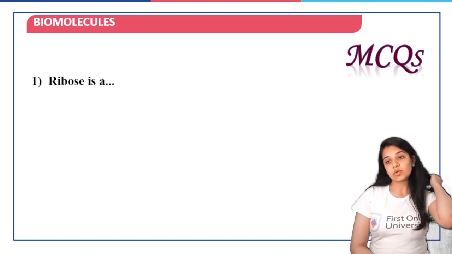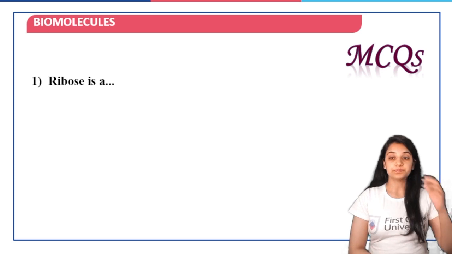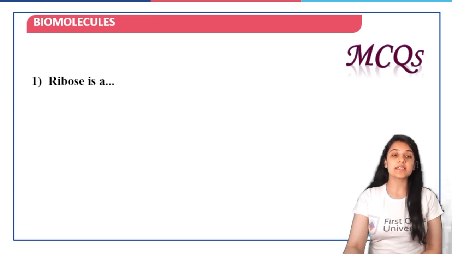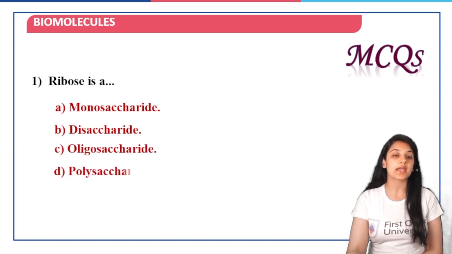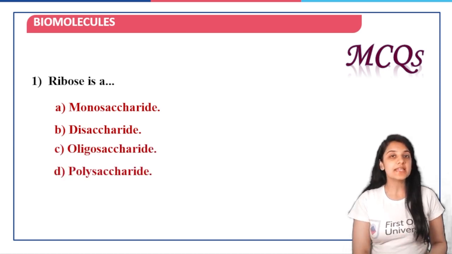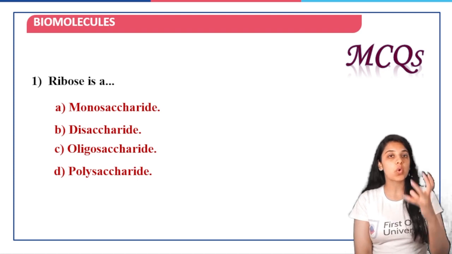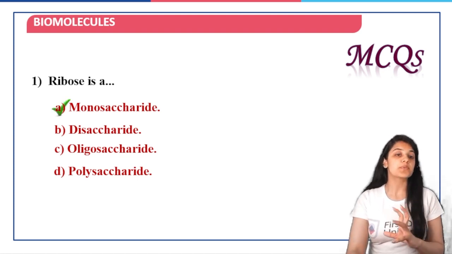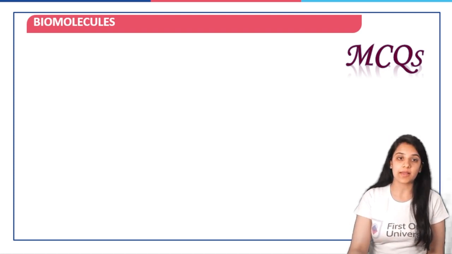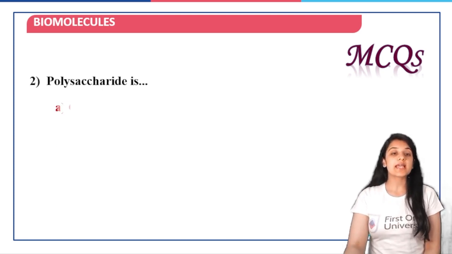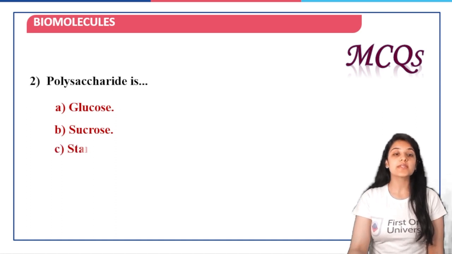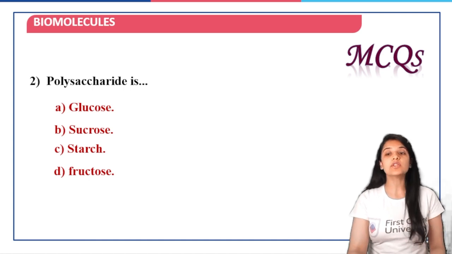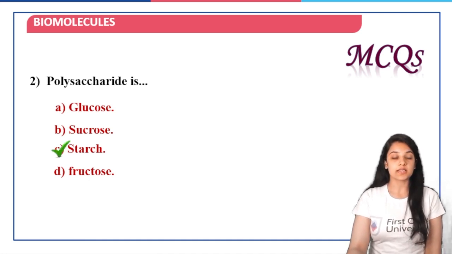carbohydrates, let's just quickly have a look at a few MCQs. The first question is, ribose is a monosaccharide, disaccharide, oligosaccharide, or polysaccharide. We've already seen ribose, glucose, fructose, all these are monosaccharides. So option 1 is the correct answer, that is A. Next question is, which is a polysaccharide? Glucose is a monosaccharide. Sucrose is a disaccharide. Starch, yes. Fructose is again a monosaccharide. So option C is going to be the correct answer.